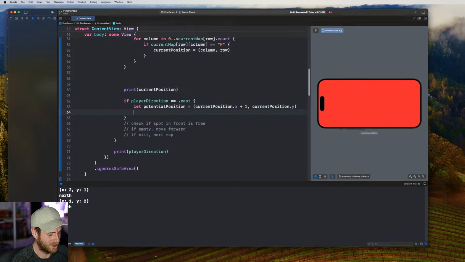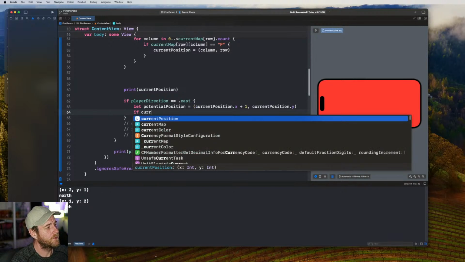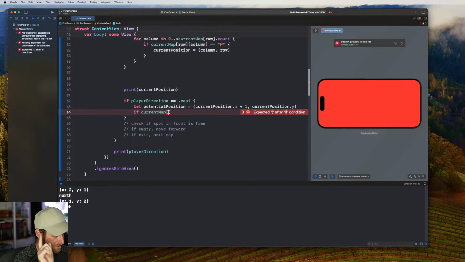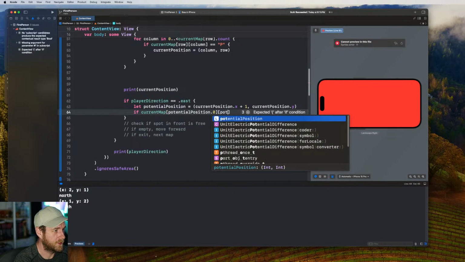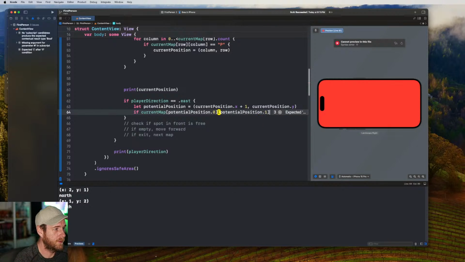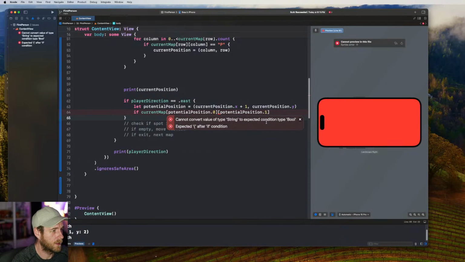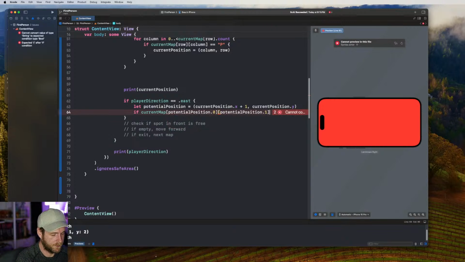So then what we need to do is if we say if current map, and then we say X and Y, we might need to flip these again because I'm not good with this. So we go potential position 0, which is X, and then potential position .1. We will clean this up, don't worry about it. I might create a new type for these directions and stuff. Type bool. Cannot convert value of type string to expected type bool.